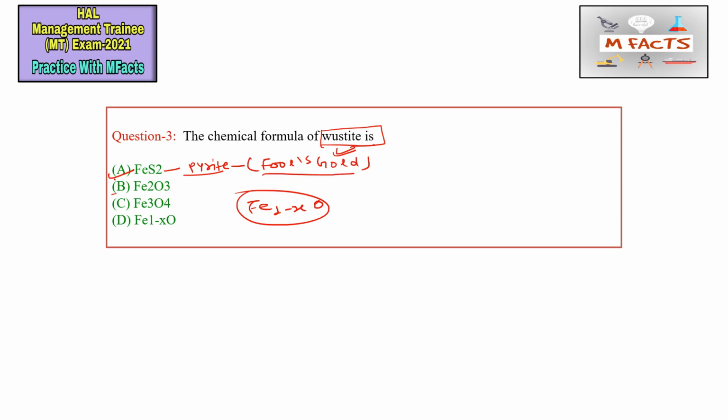You have to remember this point: because of its appearance, which is like gold, pyrite FeS2 is known as fool's gold.